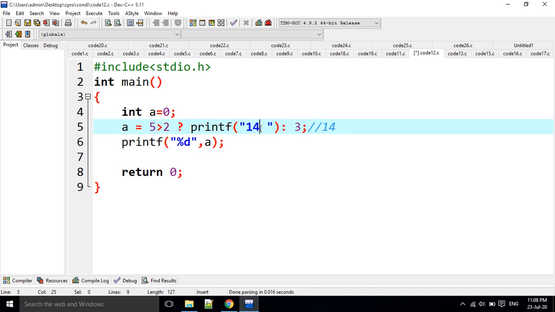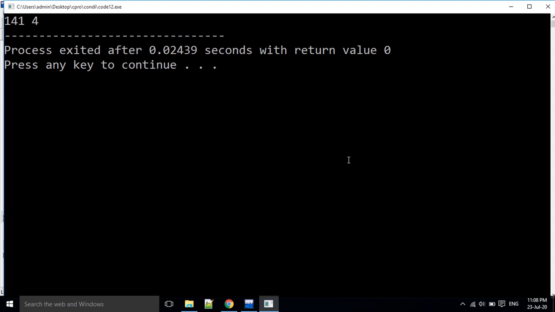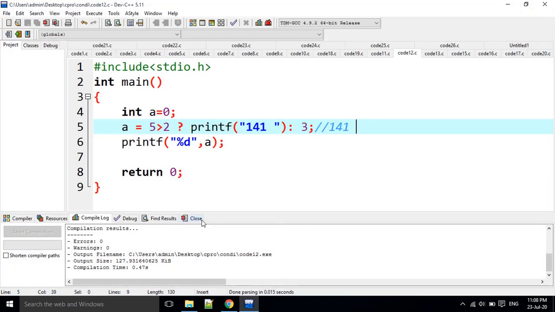For example, I am going to use 141. It is going to be 141 and 1 space. How many characters in total? 4 characters in total, right? Then A becomes 4 here. 141 is printed with 1 space, total 4 characters. That's why the output is 4.